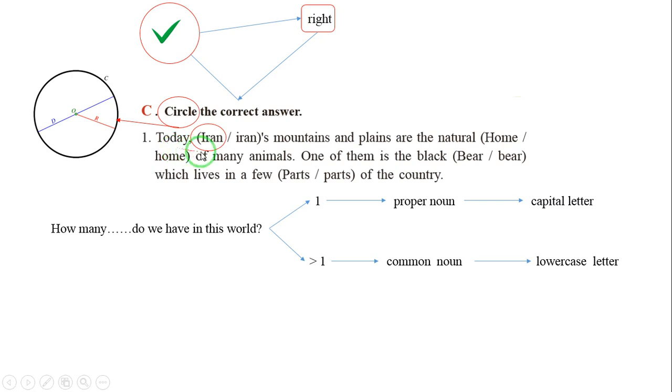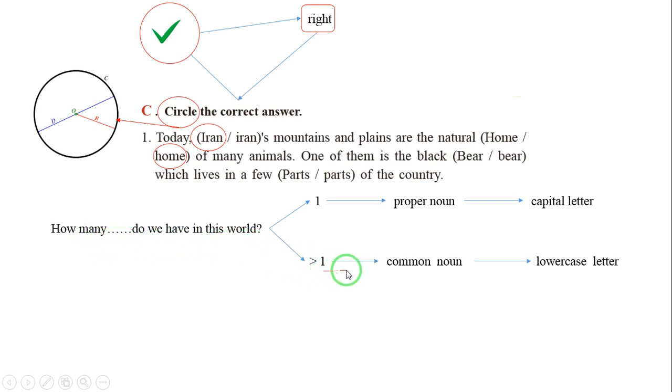Today, Iran's mountains and plains are the natural home. How many homes do we have in this world? Obviously more than one, so it's a common noun, so we need a lowercase letter. Natural home of many animals. One of them is the black bear. How many bears do we have in this world?